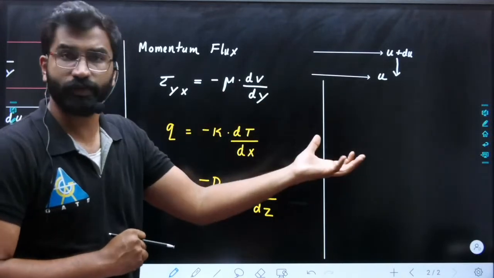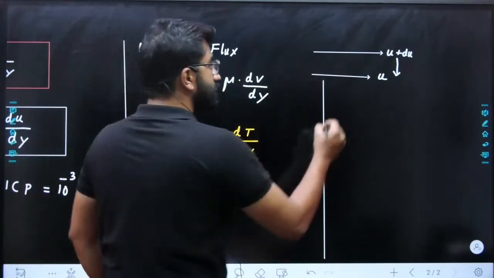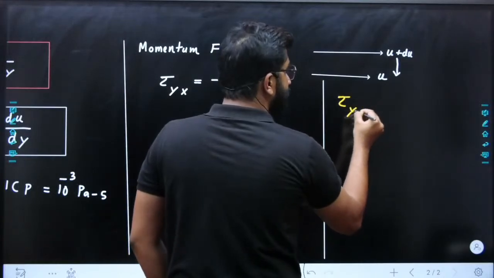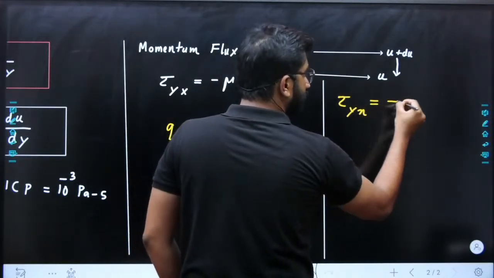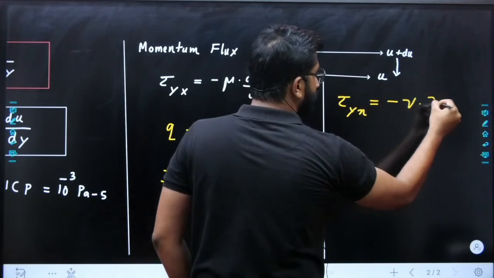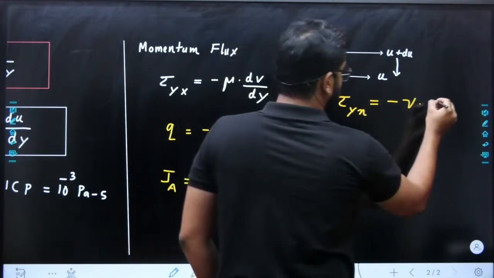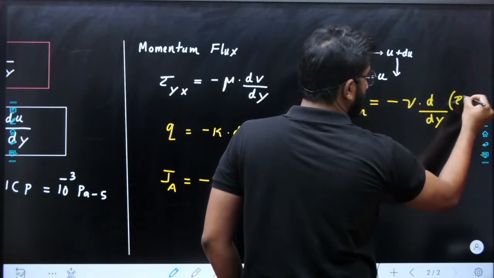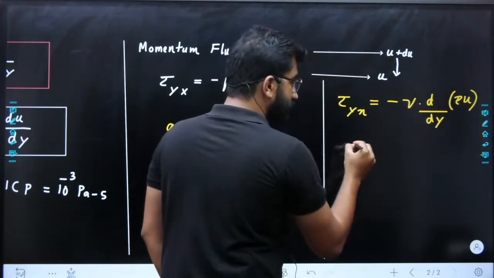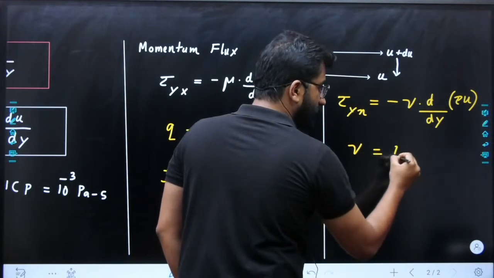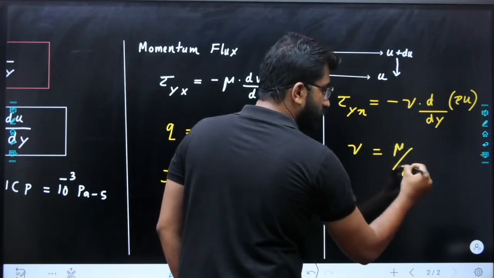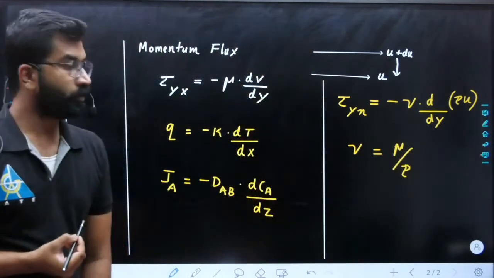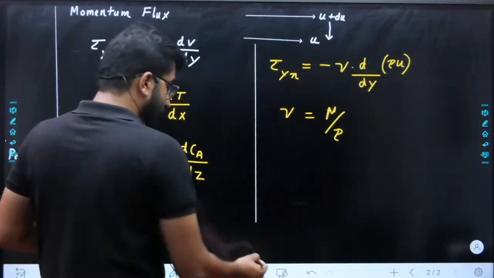It is not diffusivity. So, to change this equation, tau yx is equal to, I am going to change this equation as minus nu into d by dy of rho into u. So what is this nu? Nu is our kinematic viscosity, which is mu divided by rho.